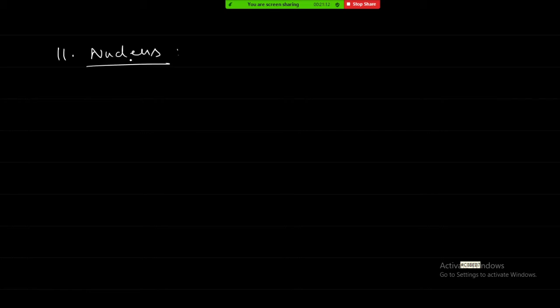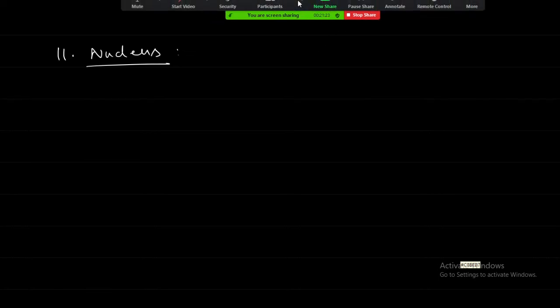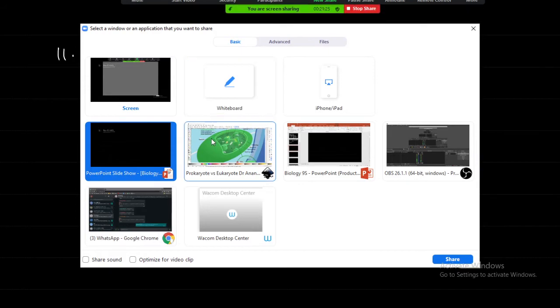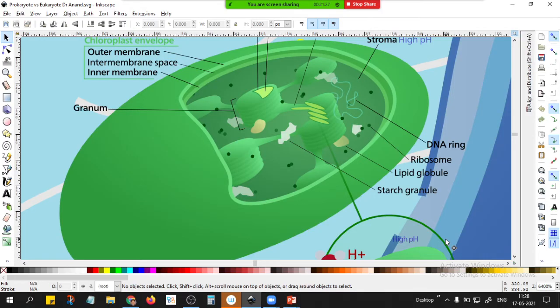Nucleus. Just like we have discussed nucleus each time, sometimes we are discussing some organelle, we are talking about nucleus. So nucleus is a very critical part of the cell. It is a very important cell organelle. Whether prokaryotes are having nucleus?